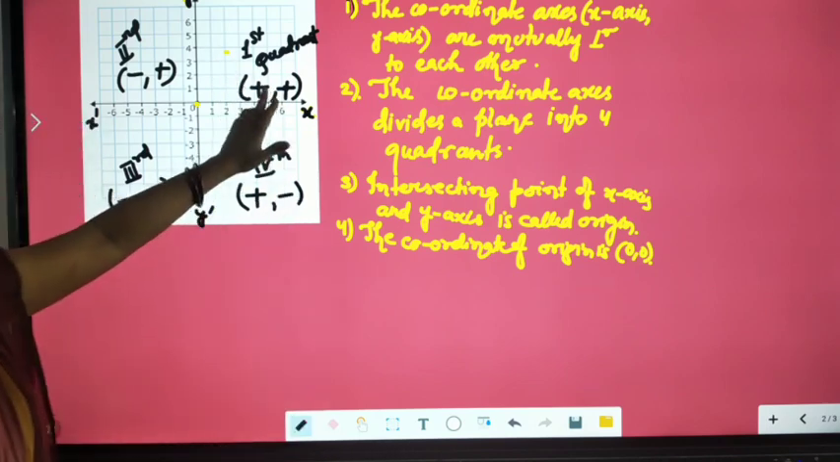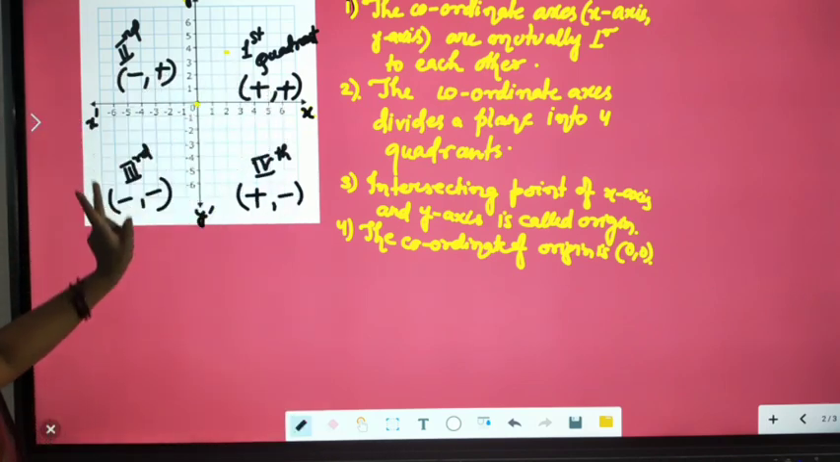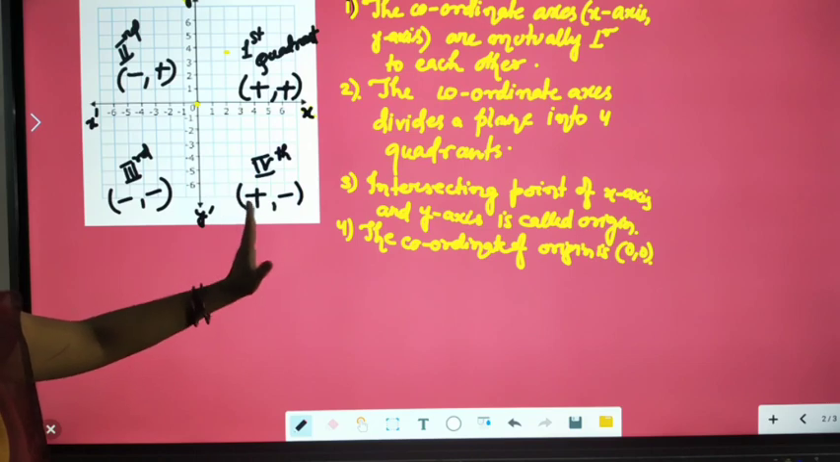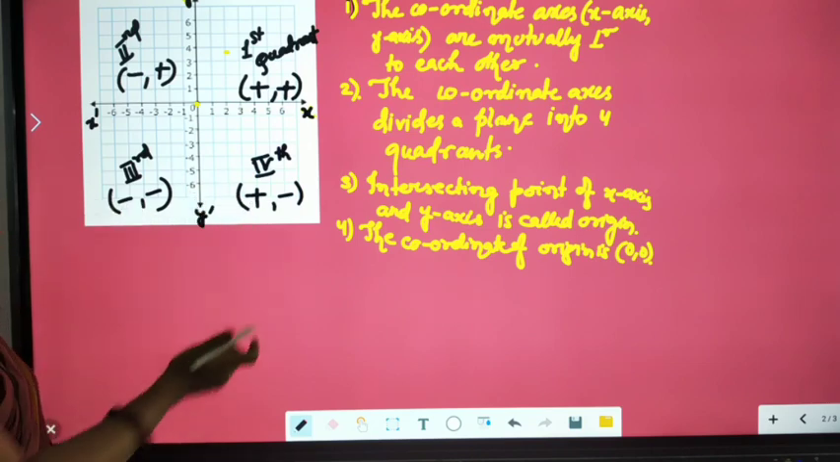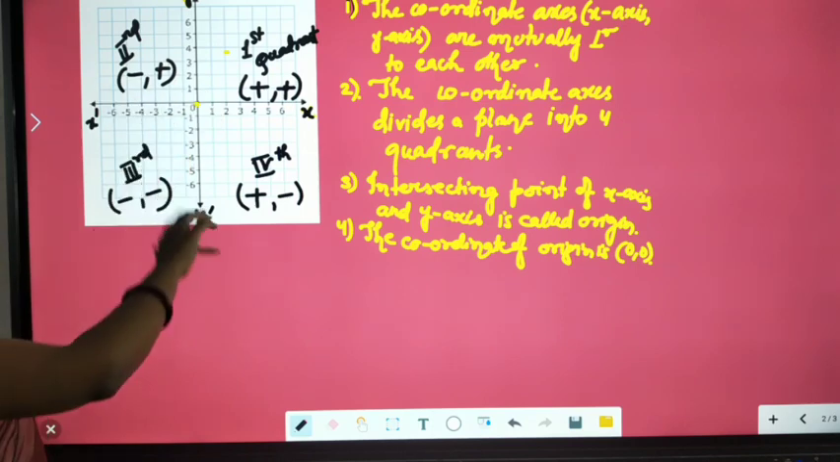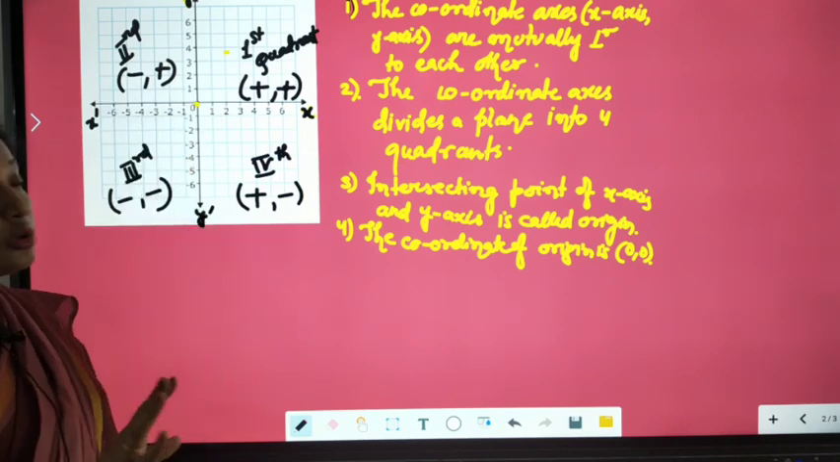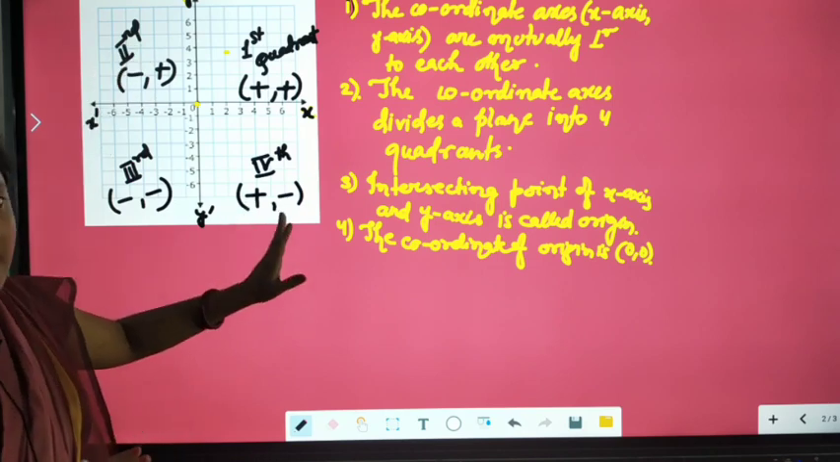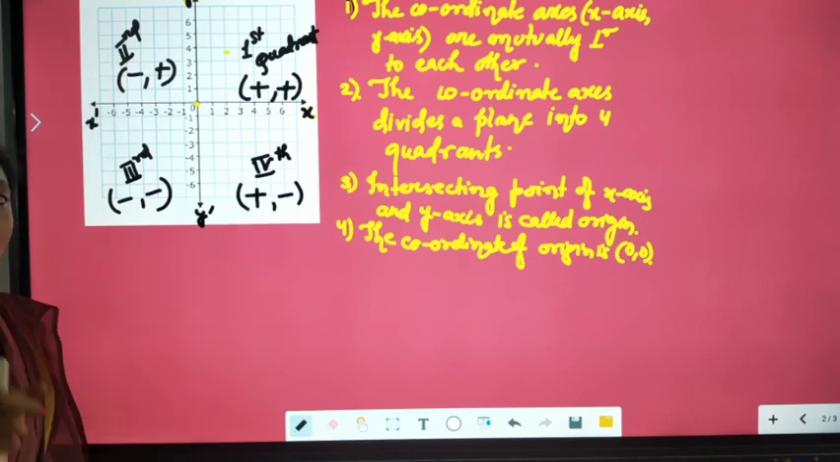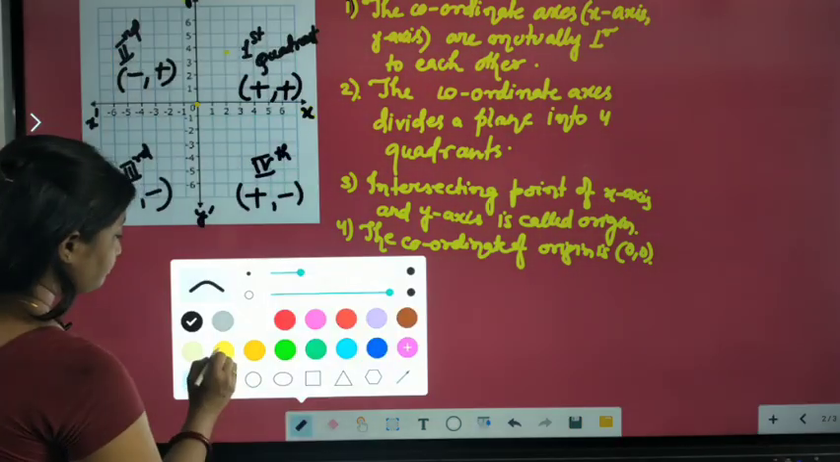The first is plus plus, the second is minus plus, the third is minus minus, the fourth is plus minus. This is very important. You cannot change the order, because minus plus and plus minus are not equal. The first stands for the x-axis and the second stands for the y-axis. So you cannot change the order.